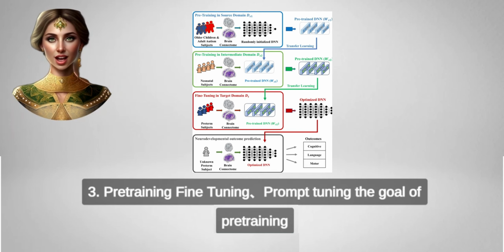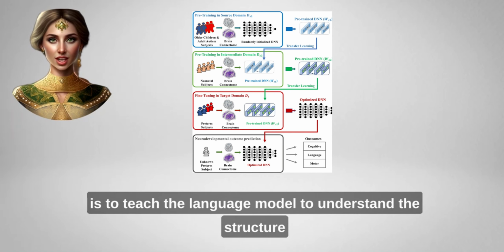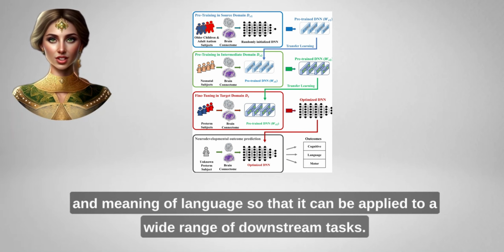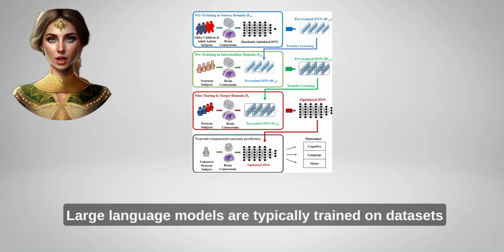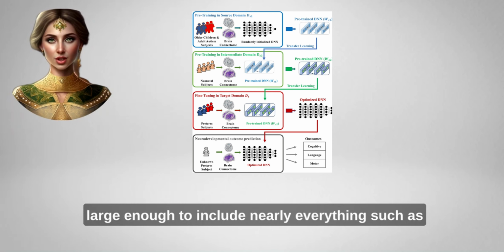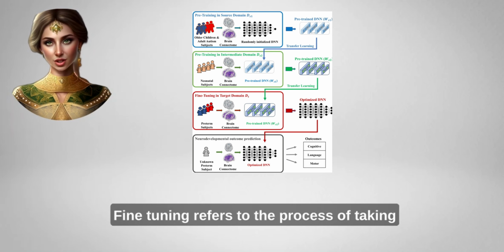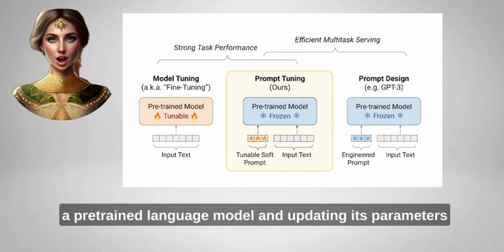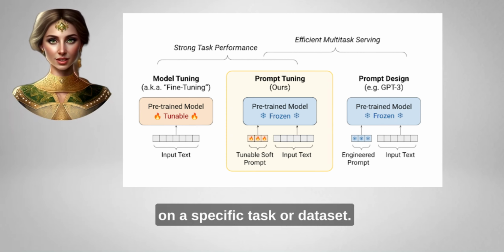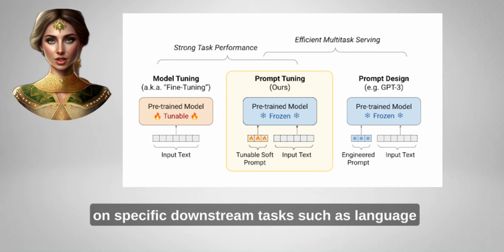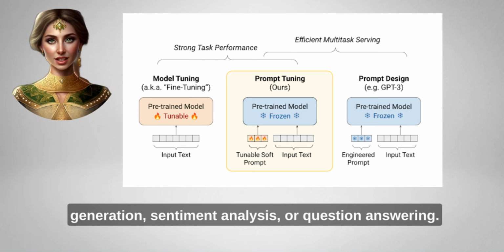3. Pre-training, fine-tuning, prompt tuning. The goal of pre-training is to teach the language model to understand the structure and meaning of language so that it can be applied to a wide range of downstream tasks. Large language models are typically trained on datasets large enough to include nearly everything, such as books, articles, websites, and so on. Fine-tuning refers to the process of taking a pre-trained language model and updating its parameters on a specific task or dataset. The language model can be fine-tuned on specific downstream tasks, such as language generation, sentiment analysis, or question answering.